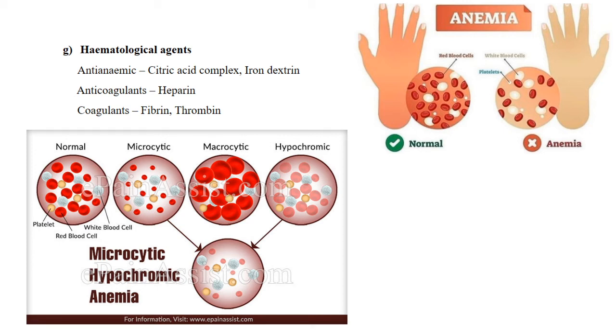So such types of anemias can be cured by giving iron tablets or citric acid. Vitamin C is helpful in absorption of iron. So vitamin C tablets can be advised, and mainly for macrocytic or megaloblastic anemia. Macrocytic anemia can otherwise be called megaloblastic anemia, and for this vitamin B12 or folic acid tablets can be advised. Okay, so next, anticoagulants.